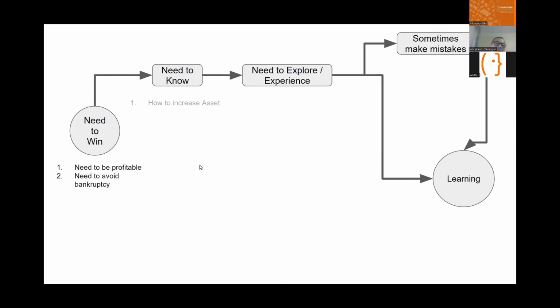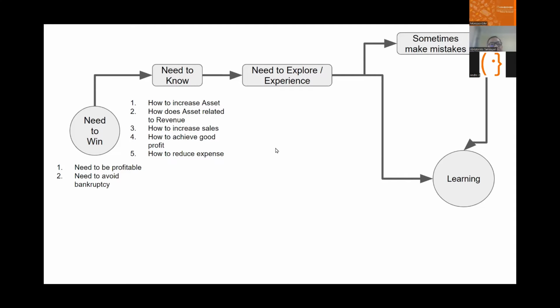And what do they need to know? How to increase assets. How do assets relate to revenue? How to increase sales, for example. How to achieve good profitability. How to reduce expenses. So from the need to win, they develop the need to know the following.